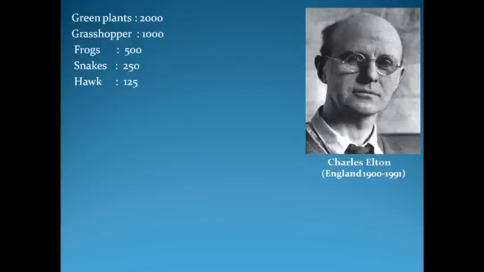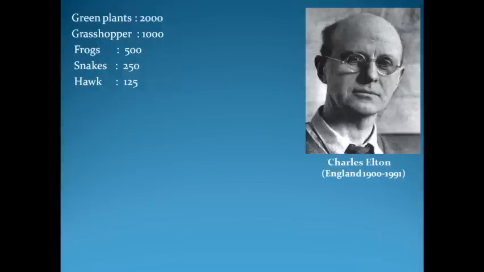But Charles Elton, a British ecologist, gave a special type of graph to represent the data related to structure and function of an ecosystem, and he called those graphs ecological pyramid graphs. The ecological pyramid graphs represent all the data that is collected during the study of structure and function of any ecosystem.